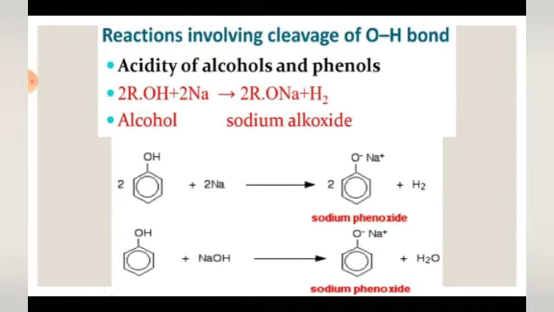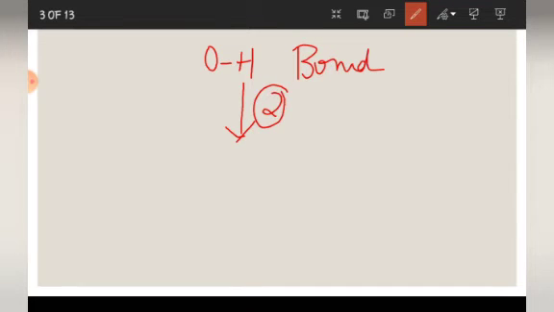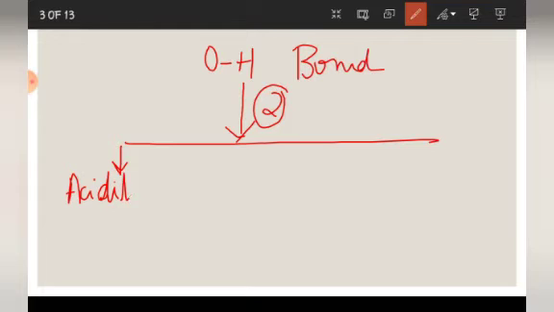Before that, let me tell you one thing again: we are studying reactions involving cleavage of OH bond. And in this category of reaction, we have to study two types of reactions. The first is known as acidity of alcohols and phenols. Very important, acidity of